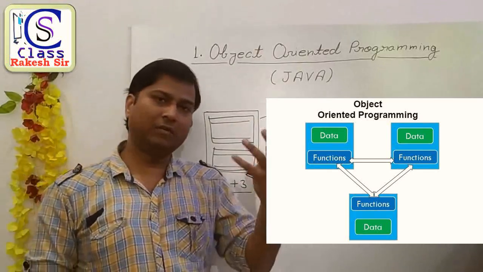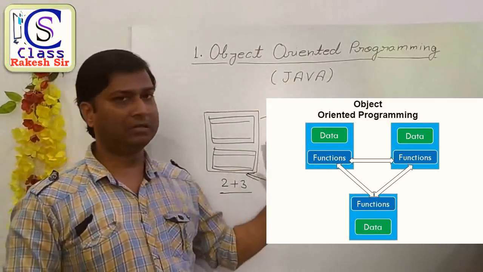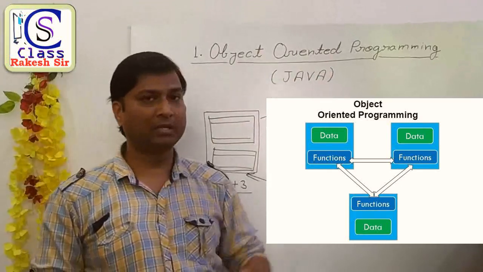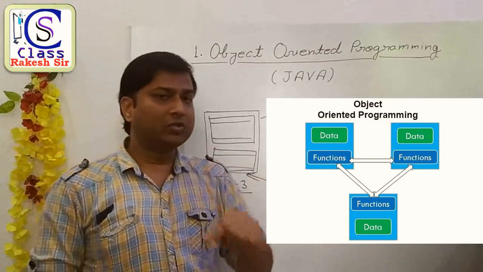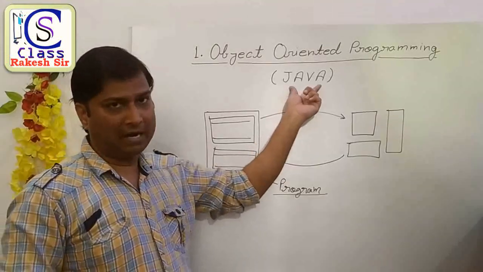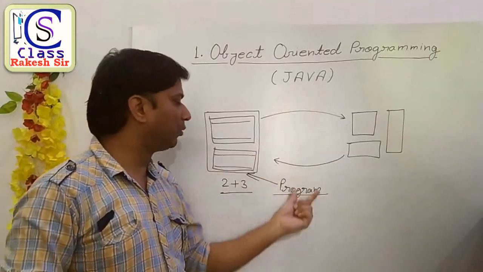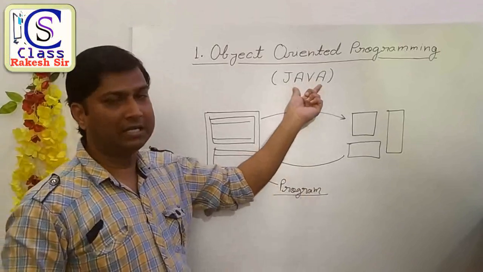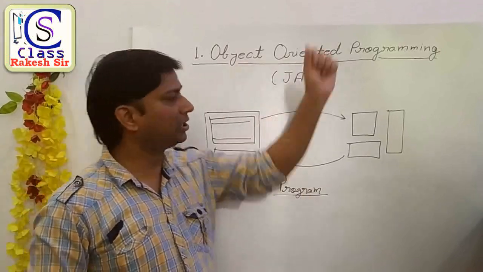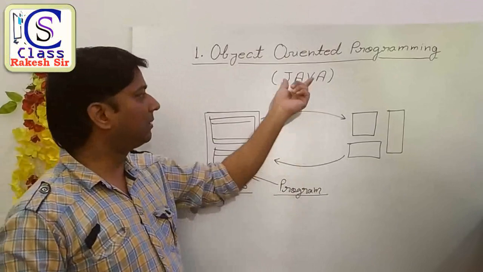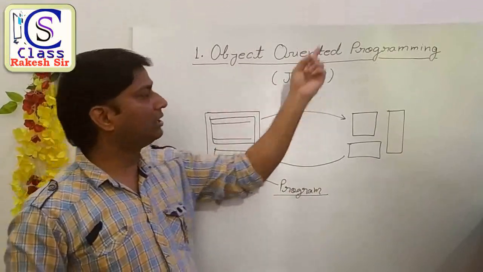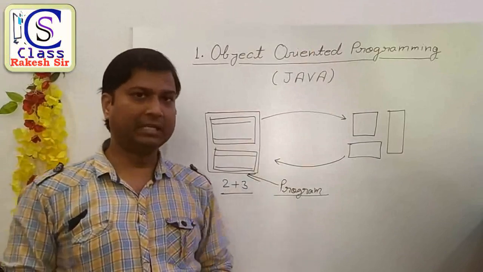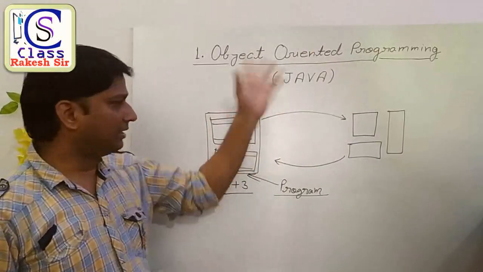Not procedural, not modular, because according to your syllabus, you have to understand Java, and to write any program in the Java language, you have to use object-oriented programming, because that is the property of Java. Java always uses the object-oriented programming technique to create a program.